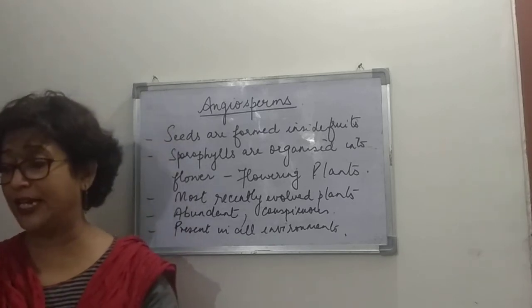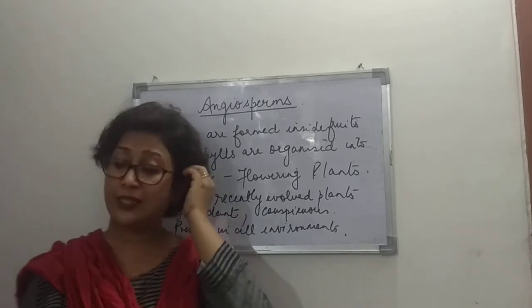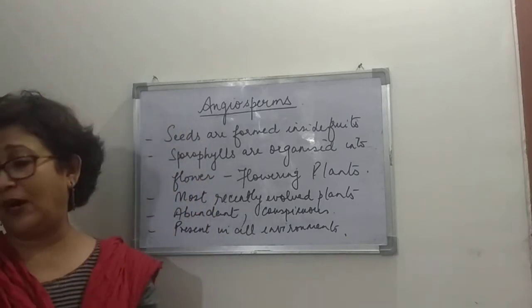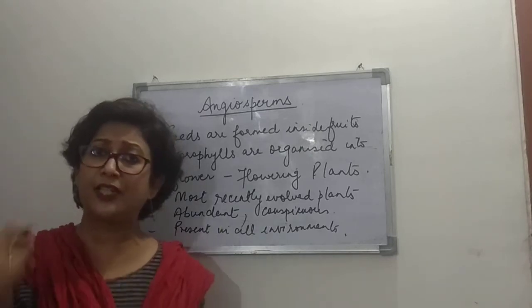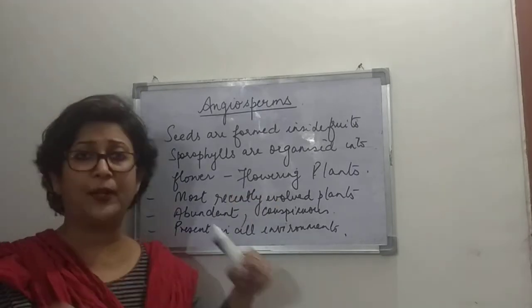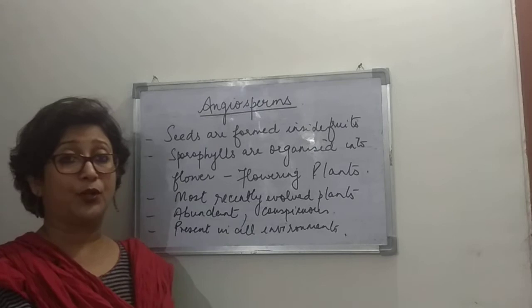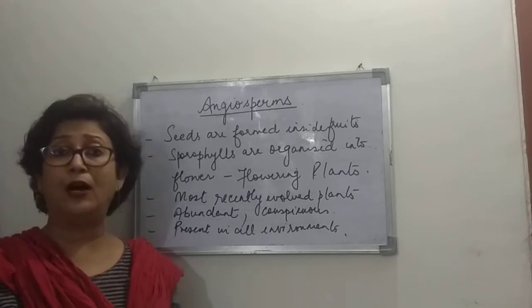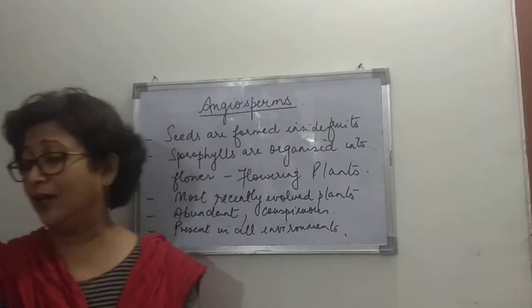So they're found in deserts, and in the sea, not in abundance. There are only 2 species found in the sea, and then they are widespread in all the other types of habitat, whether they are deserts, frozen mountains, high hills, or the plains. Even in hot water springs, these are found. So they are abundantly found, they are conspicuous, and they are found in almost all kinds of environment.